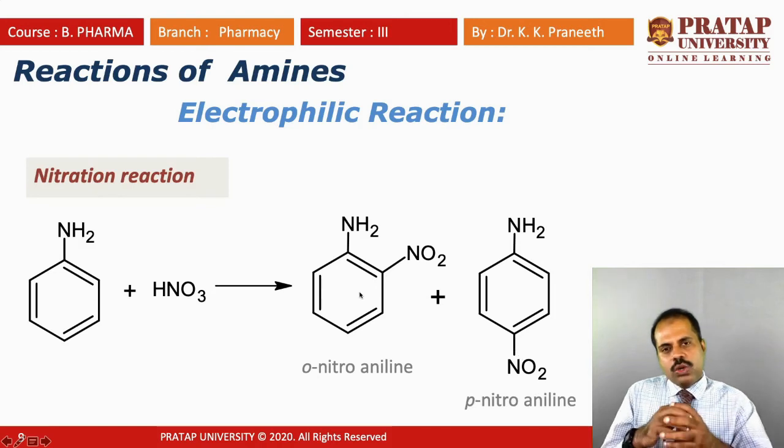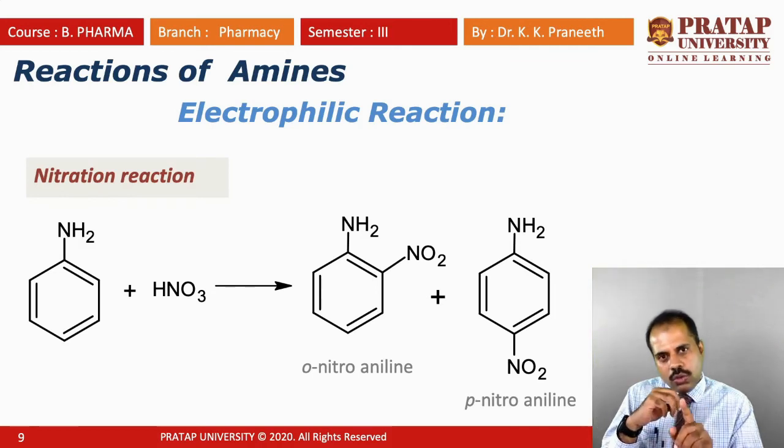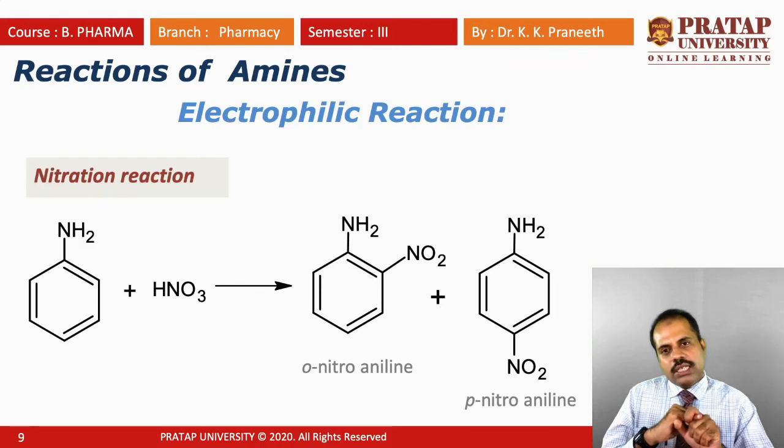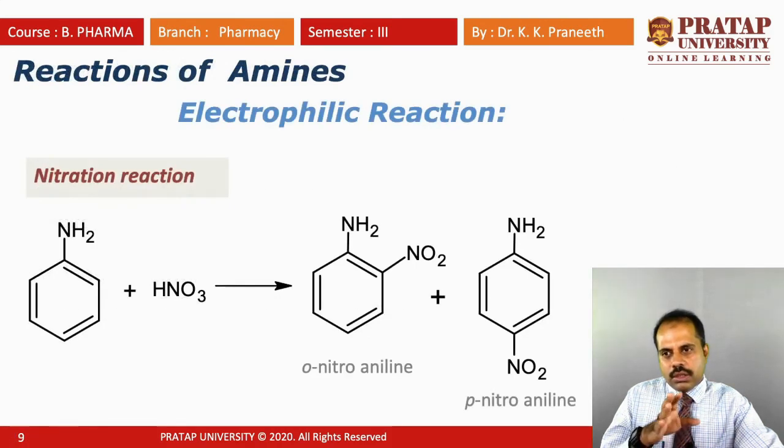The important thing to remember is, if you have an electron donating group attached on the benzene ring, it will give two products, ortho and para, in the electrophilic reaction. And what are the examples of electrophilic reaction? Chlorination, bromination, nitration, sulfonation, alkylation, all are examples of electrophilic reaction. So far we have seen reactions of amines, acid reaction and electrophilic reaction.